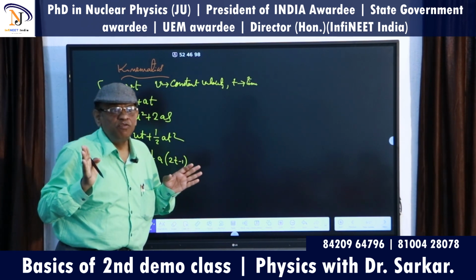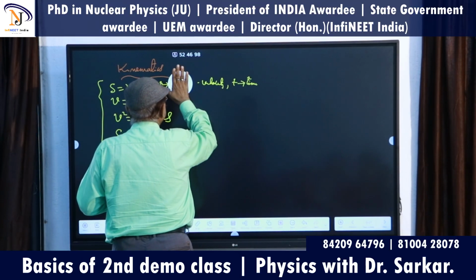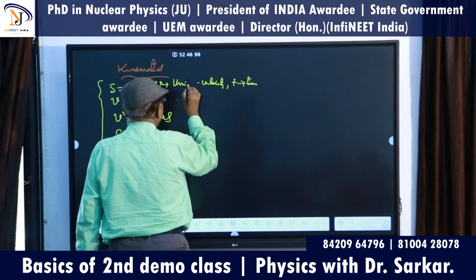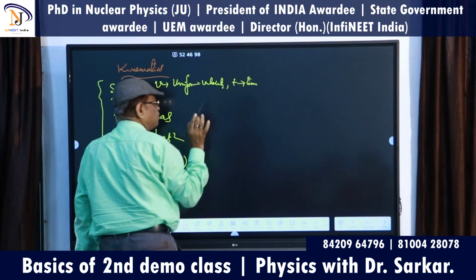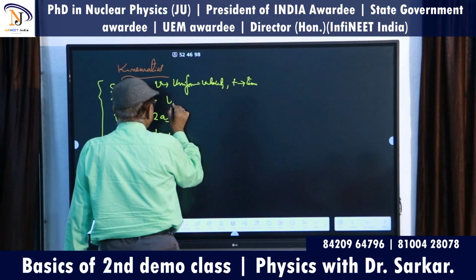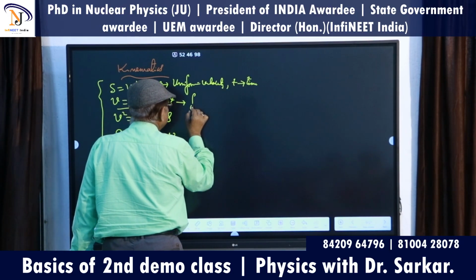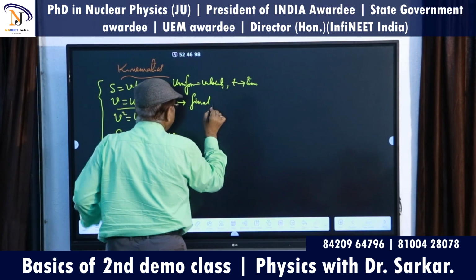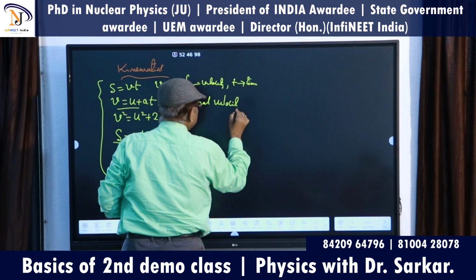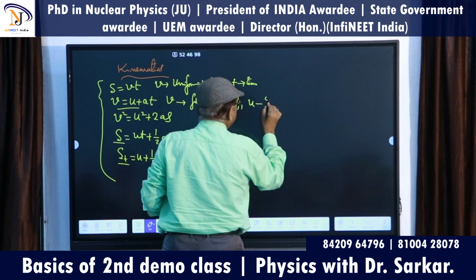Constant velocity means uniform velocity. Instead of writing this, you can write uniform velocity here. That is also constant velocity. In this equation, V is the final velocity. And what is U? U is the initial velocity.